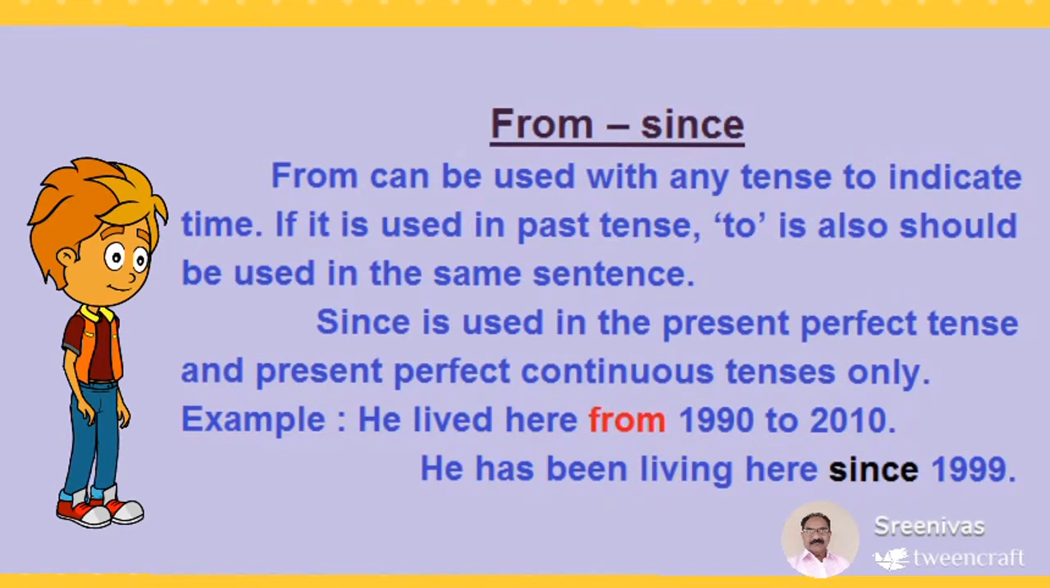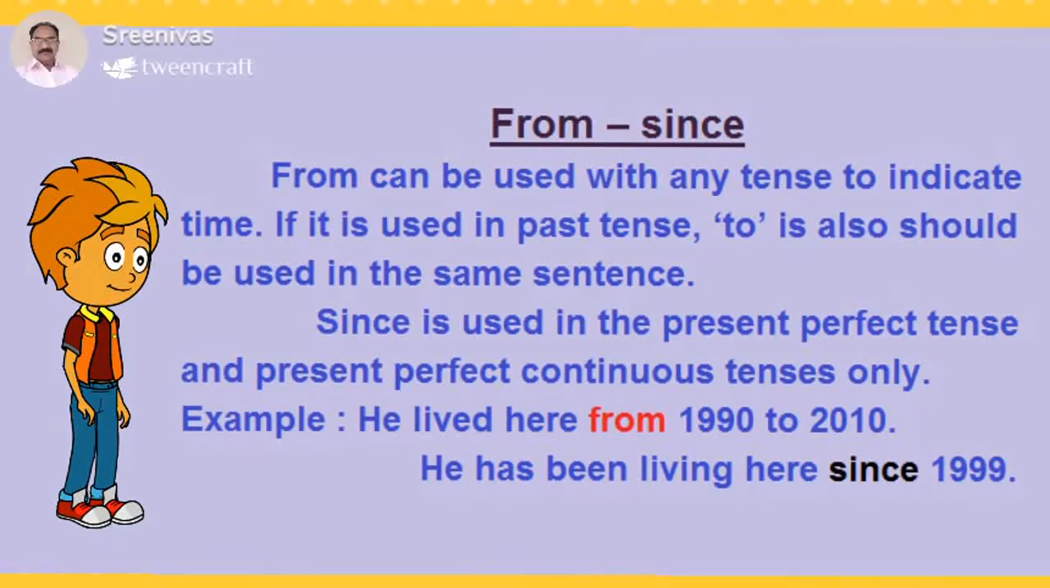From, since. From can be used with any tense to indicate time. If it is used in the past tense, to should also be used in the same sentence. Since is used in the present perfect tense and present perfect continuous tense only. Example: he lived here from 1990 to 2010. He has been living here since 1999.